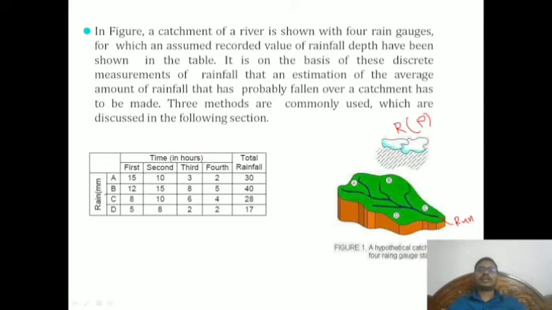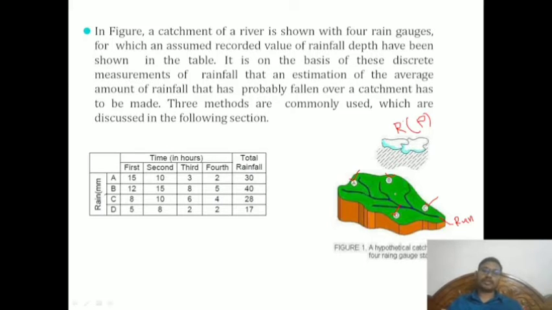Depending on the terrain and the situation, we will arrange the rain gauges at particular locations. So if a watershed has 4 rain gauges, for instance A, B, C, D, these are the locations. With these 4 locations, suppose a rainfall happened and these 4 areas have taken readings. How do we represent this for the entire basin?